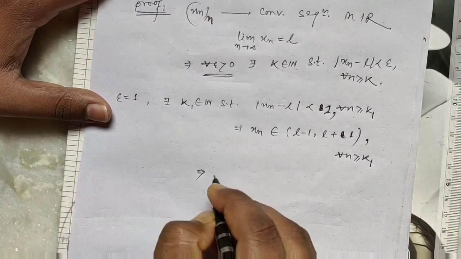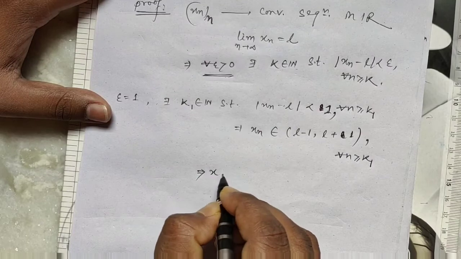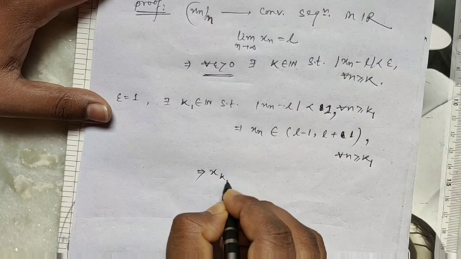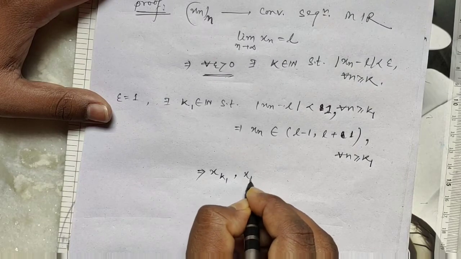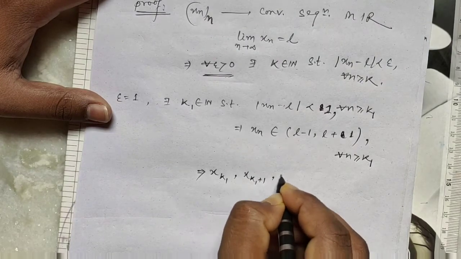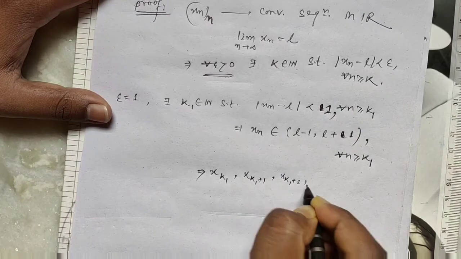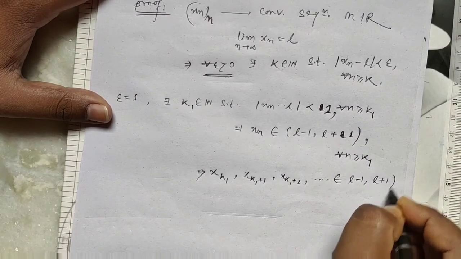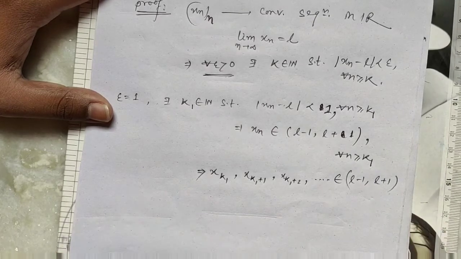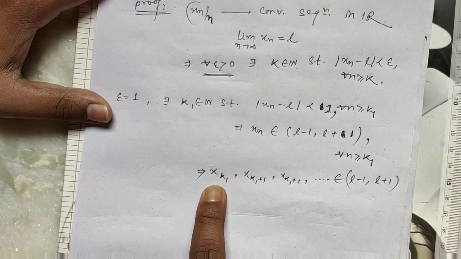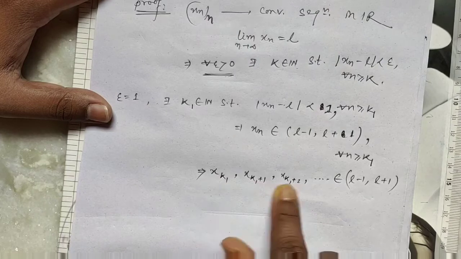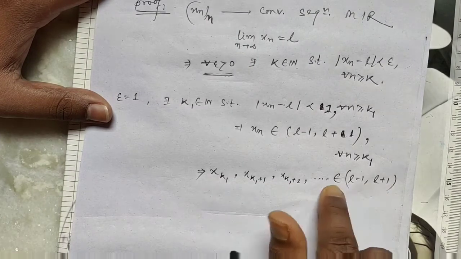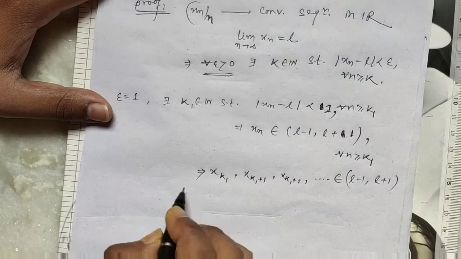So this implies x_k1, x_(k1 plus 1), x_(k1 plus 2), and so on, all belong to (L minus 1, L plus 1). Okay, so every term after k1 belongs to this interval.